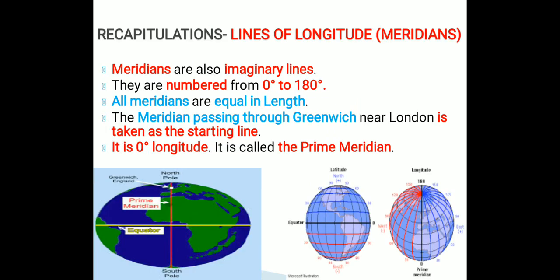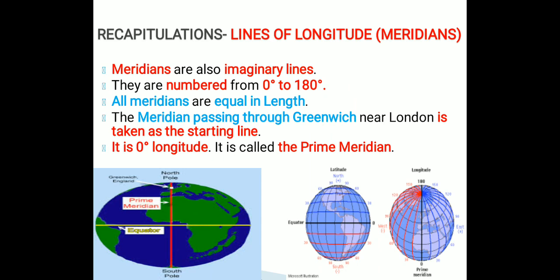Now, what are lines of longitude? Meridians. What are meridians? Meridians are also imaginary lines. They are numbered from 0 degree to 180 degree. All meridians are equal in length. There is no difference between two meridians. They are equal in length.